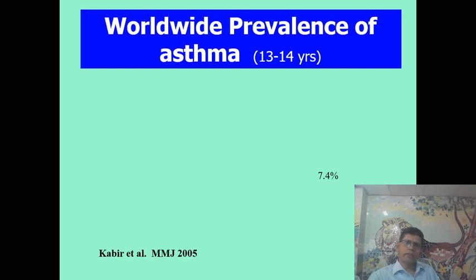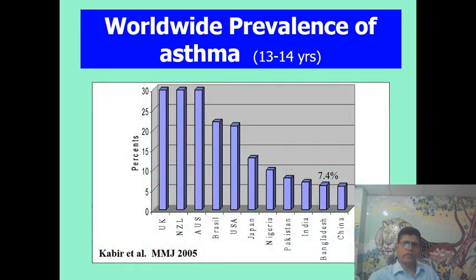Now, if you compare the prevalence of asthma in 13 to 14 year old children worldwide, what do we see? We see that the prevalence of asthma in UK, New Zealand, and Australia is very high, around 30%. In comparison, in our region, India, Bangladesh, and China, it is very low. In Bangladesh, it is 7.4%.